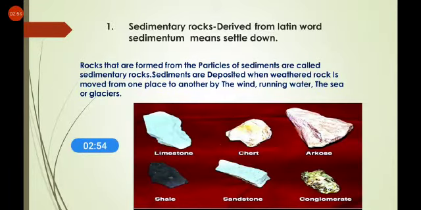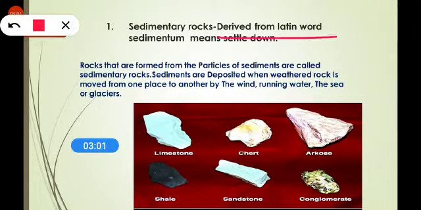Now, what do you mean by the sedimentary rock? The term is taken from the Latin word sedimentum, which means settle down. Rocks that are formed from the particles of sediments, or you can say fragments, are called sedimentary rocks. Sediments are deposited when weathered rock is moved from one place to another by the wind, running water, the sea or glaciers. Sandstone and limestone are some examples of sedimentary rock.